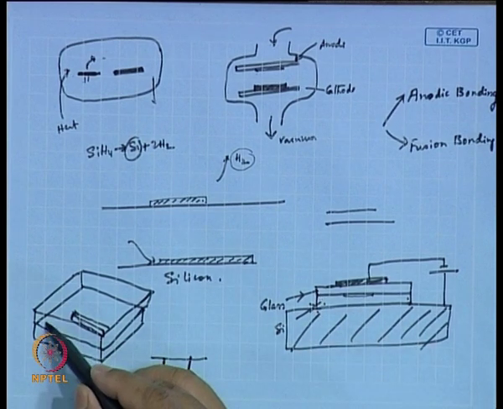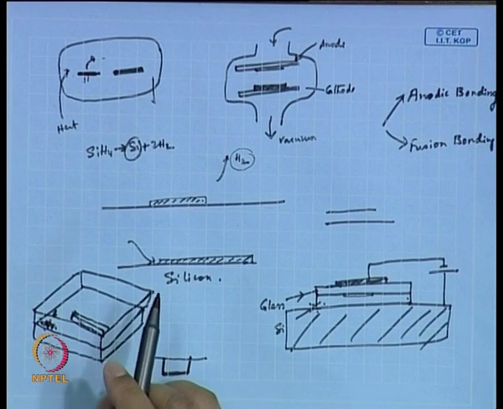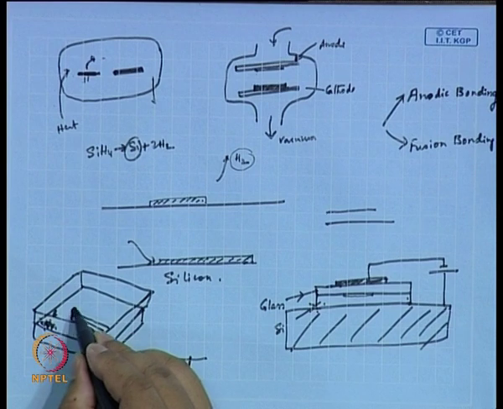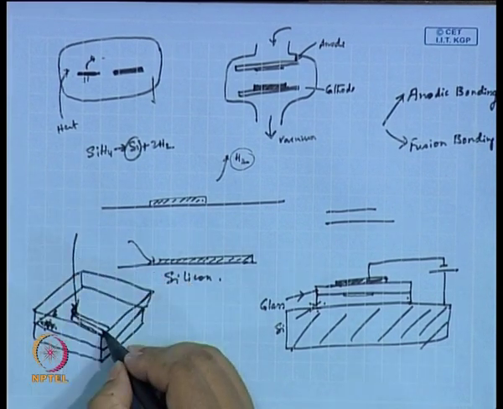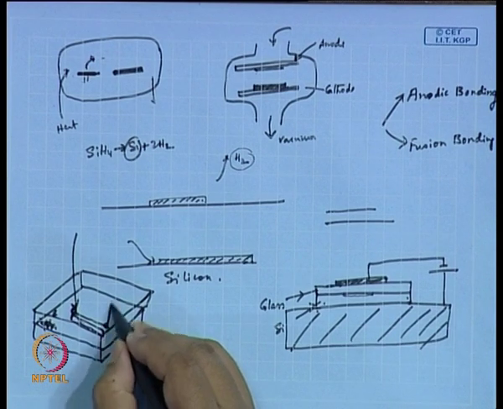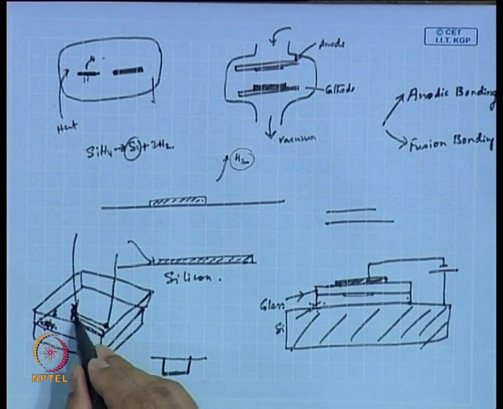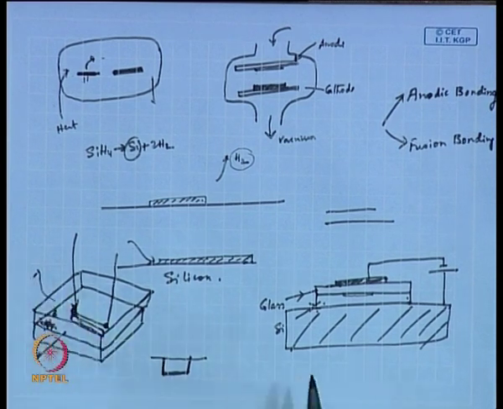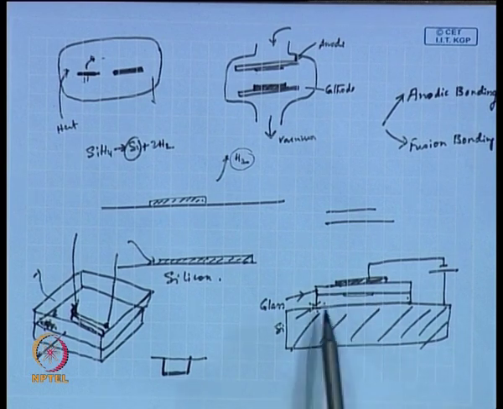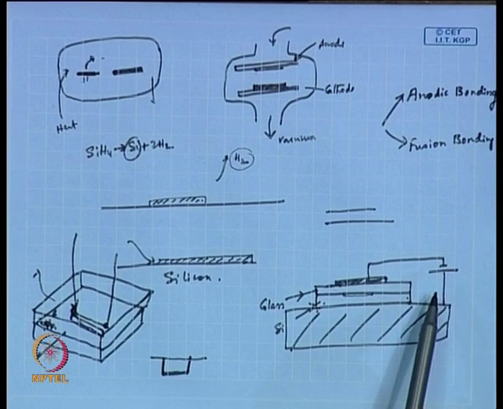Bond means this glass and silicon interface has to be watertight, so that if you make a port here and through this you introduce the sample or apply some pressure, and you have another port for some other reason, when you put some liquid there, the liquid will flow through the channel and should not come out and start leaking from here or from there. Got my point? That is the purpose of putting the cover. So, when you put the cover, you have this silicon, on top of that you have this glass layer, and you are applying a voltage.